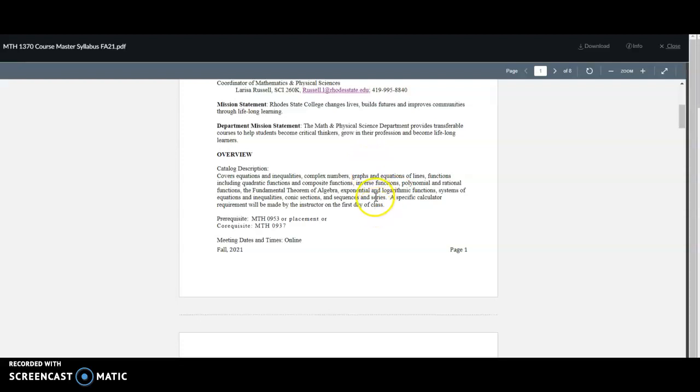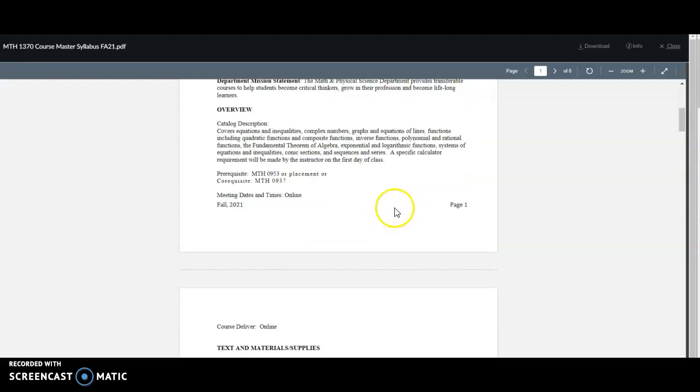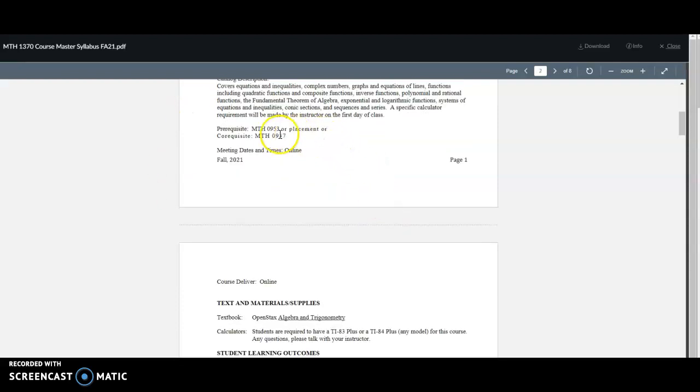In addition to that, we do have an online textbook that we're going to be using, which I'll refer to in just a little bit. But those are the two main things that you need. We do have an online homework system, but it is a free online homework system, and it's embedded directly in Canvas.